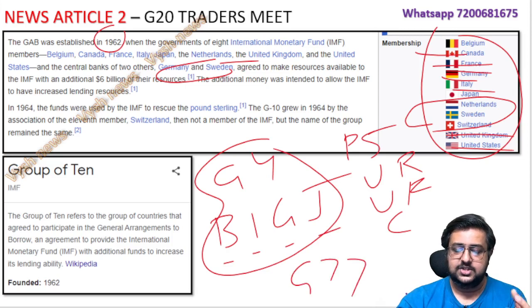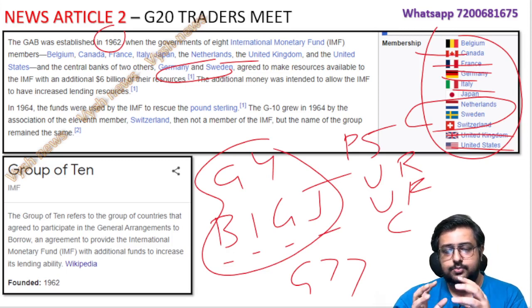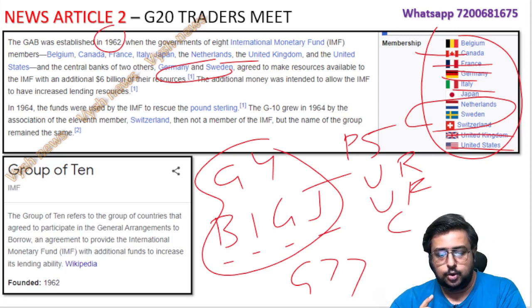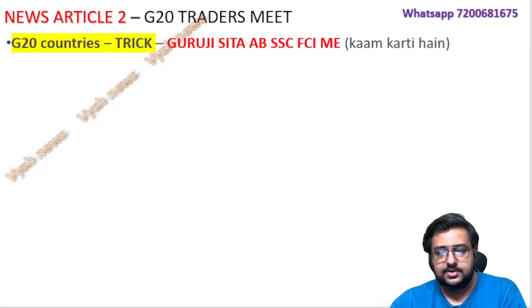and also there is G77, okay, which is not very popular, but don't study that. 77 countries, nobody can study. It's like half of the world. You cannot study that. So like this, many groups are there which you, as a UPSC aspirant, are supposed to know. One-time learning is enough. One-time learning, you will get to it. Okay, so now that Guruji, Sita, Ab, SFC, that we'll see.